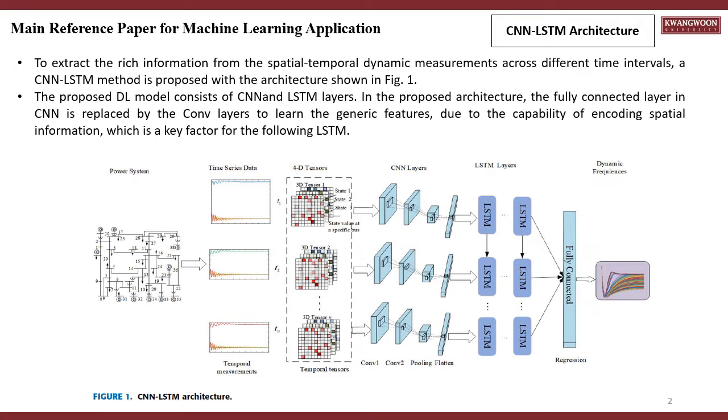From the architecture, we can see that the temporal tensors are selected as input and features in this input are first extracted by CONV layers. Then pooling layers are adopted to reduce the spatial size of the representation learned by CNN. After that, the flattened layer converts data to a 1D array as the input to the LSTM layer. Finally, temporal features are extracted by LSTM and go through the fully connected layer for regression analysis.